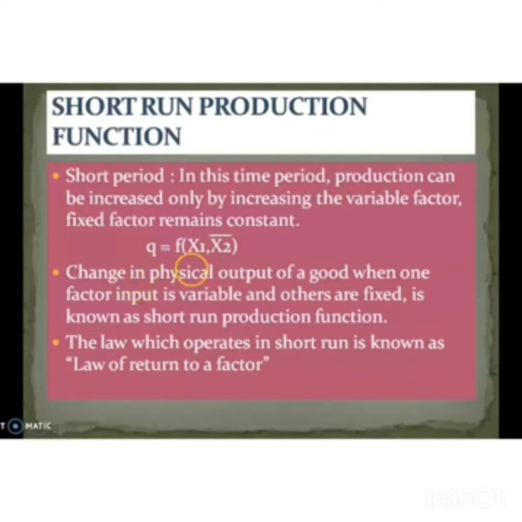So the change in physical output of a good when one factor input is variable and others are fixed is known as short run production function. That is, the production function which includes one variable factor and other fixed factors is known as short run production function or short period production function. So the short run production function defines the relationship between one variable factor and output.